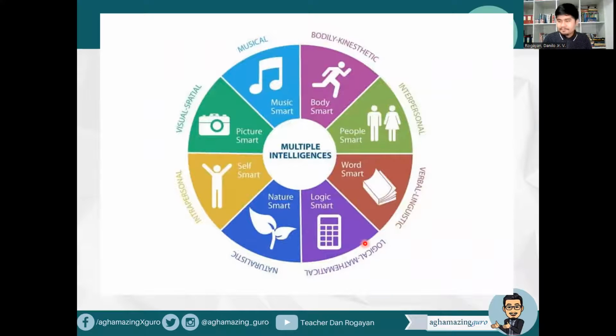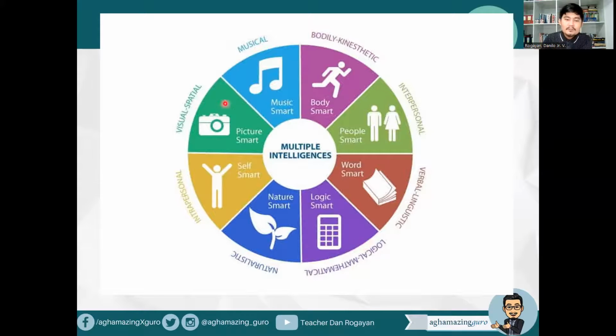So we have here the eight major intelligences proposed by Howard Gardner, and he actually added one. He proposed the ninth intelligence, which is of course existential intelligence, more of reflective, more of personal choices, personal responsibilities.